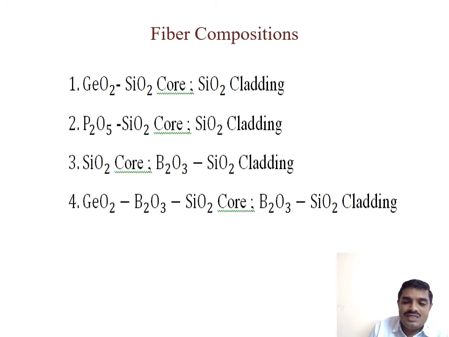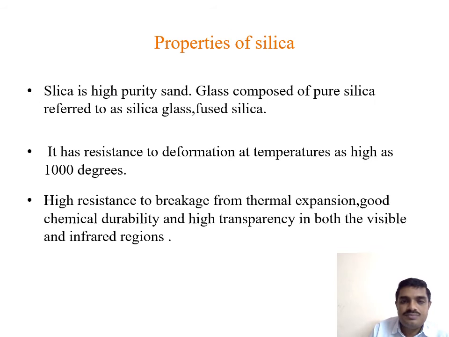So in a nutshell, if you look into this structure, in any one of the forms SiO2 is present. Why SiO2 is used: the refractive index value we have seen in our previous slide, and it is high purity pure sand. Because of this specific reason it has been used. Properties of silica. Silica is a high purity sand. Glass composed of pure silica is referred to as silica glass or fused silica.